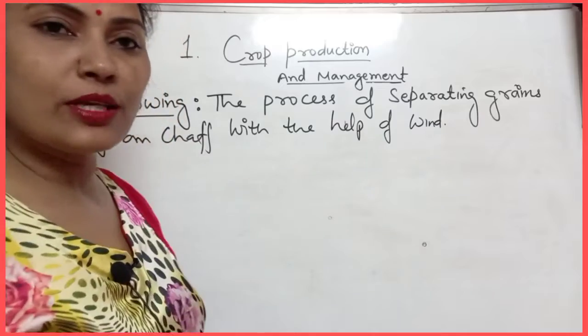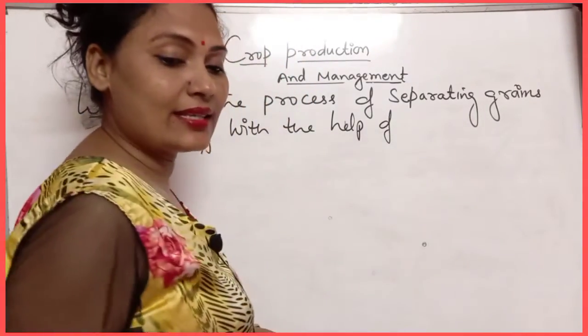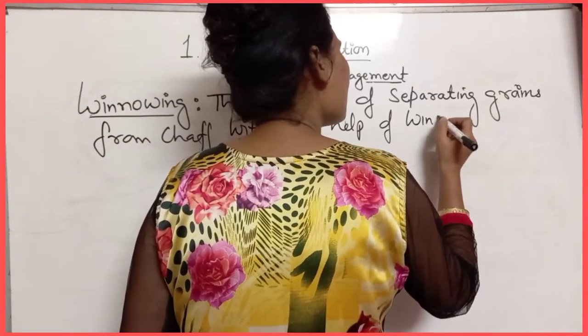Nowadays we are using the threshers. Threshers are doing this harvesting as well as they are doing the work of winnowing also.